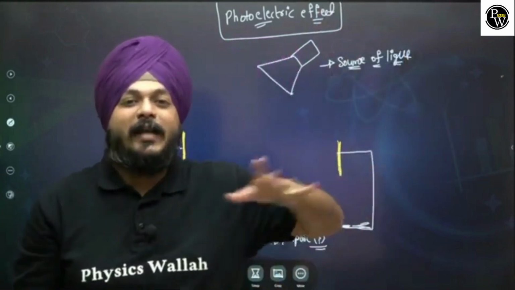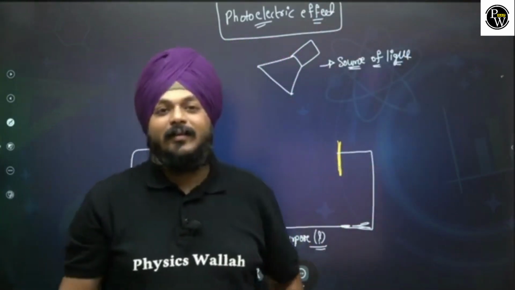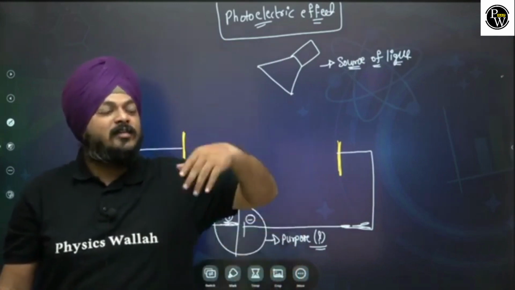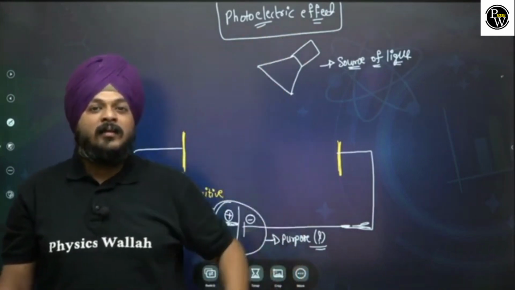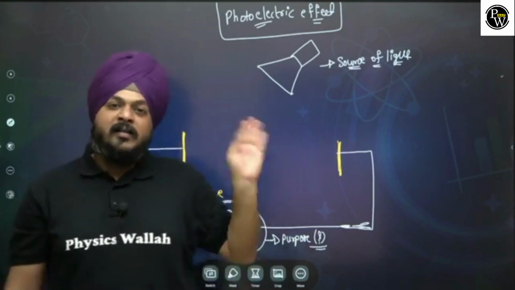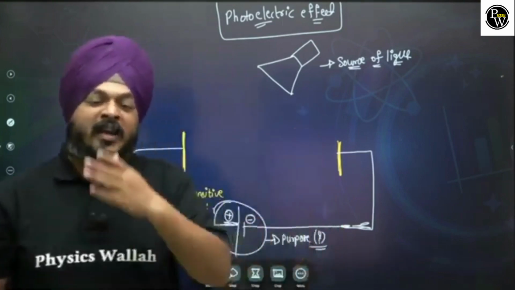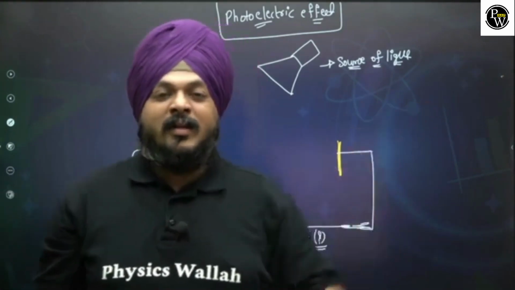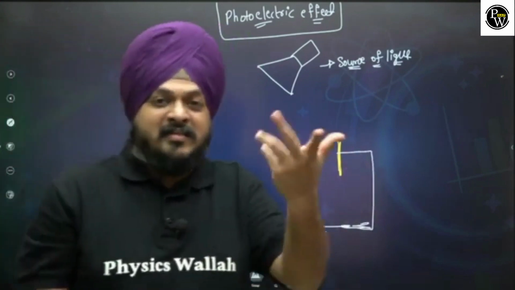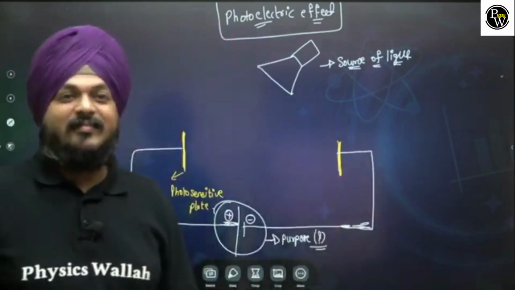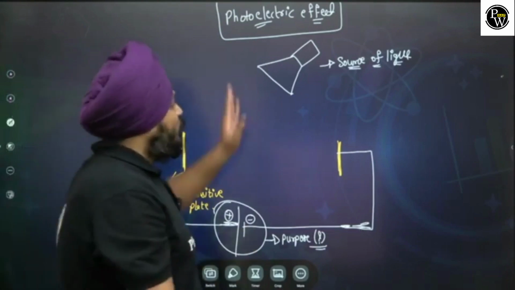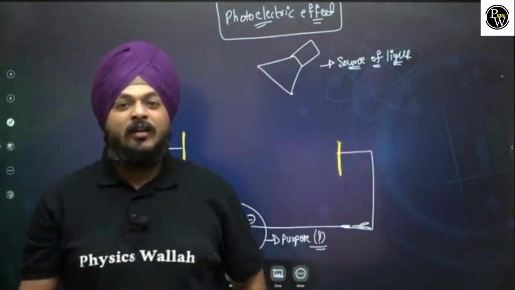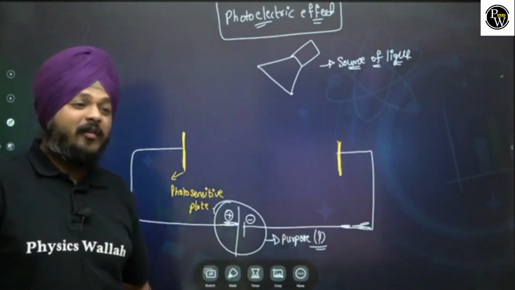One day we are going to use that kind of English, really. Source of light use, okay. Two plate use, okay. Why battery?